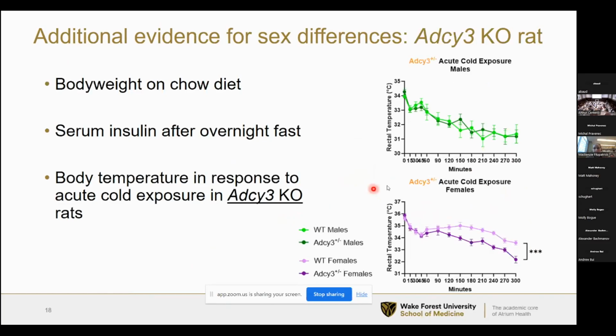I should point out that these graphs here are from an ADCY3 knockout model that we also conducted in rats. I don't have the data yet for the mutant strain, but it is coming. But at least in the knockout rats, we see that for the males, there's no difference in how the wild type and the knockout males maintain their body temperature. But for the females, we can see that the wild type females are able to recover their body temperature much better than those knockout females. So this agrees with what we've seen in the TSE chambers in terms of energy expenditure differences in the females. And it is another example of where we see sex differences in this mutant model.